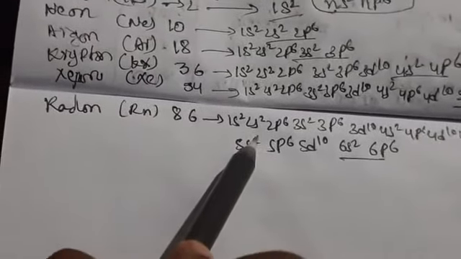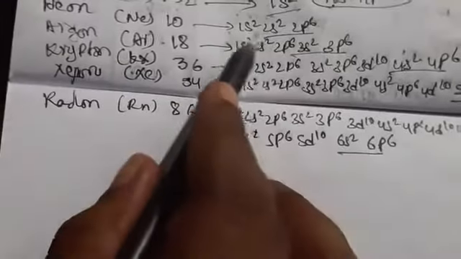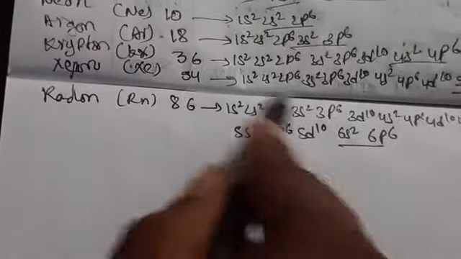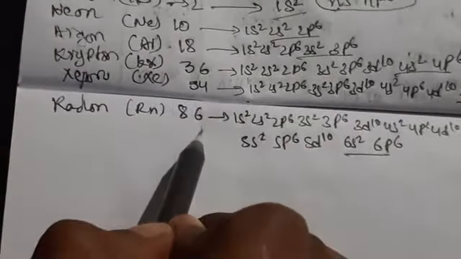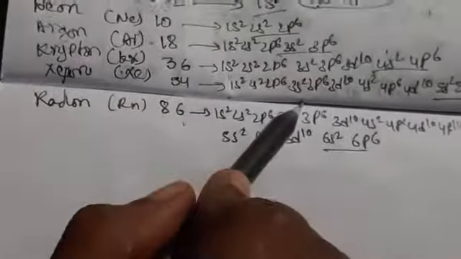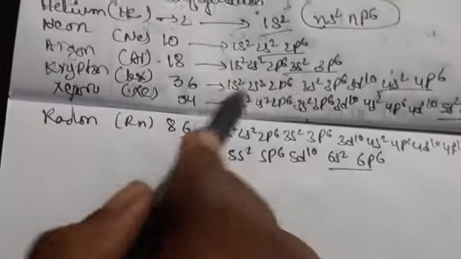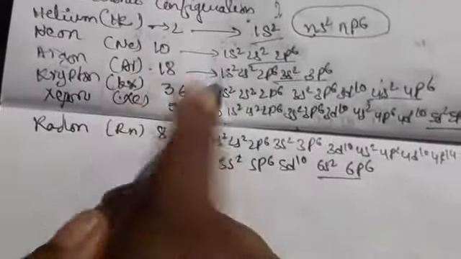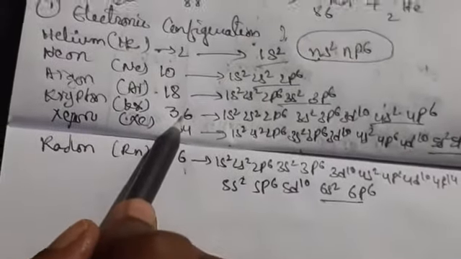So except helium, all the noble gases have 8 electrons in the outermost shell. Hence noble gas atoms are chemically inert, and that's why we call them inert gases.